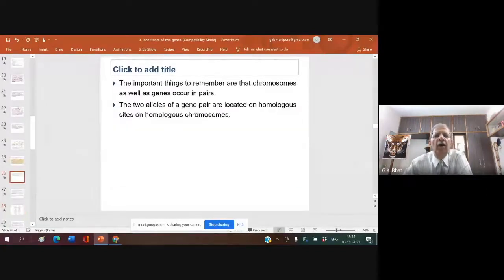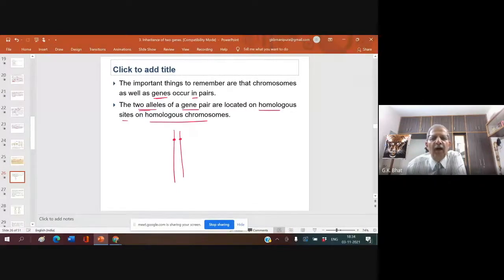Okay. Now, the important things to remember are that chromosomes as well as genes occur in pair. The two alleles of a gene pair are located on homologous sites on homologous chromosomes.